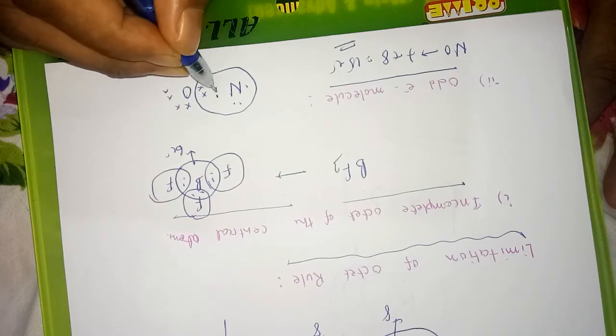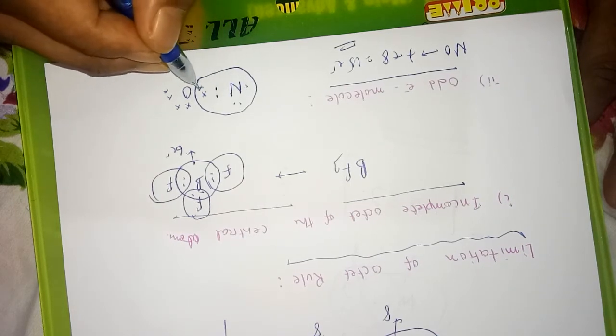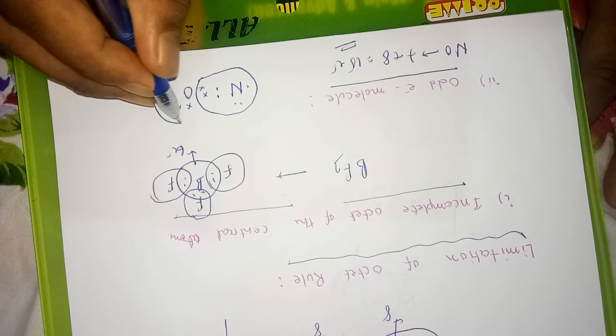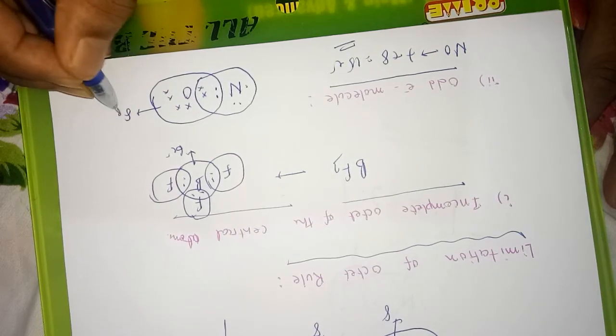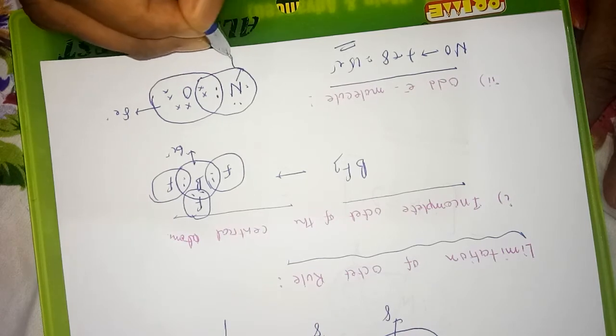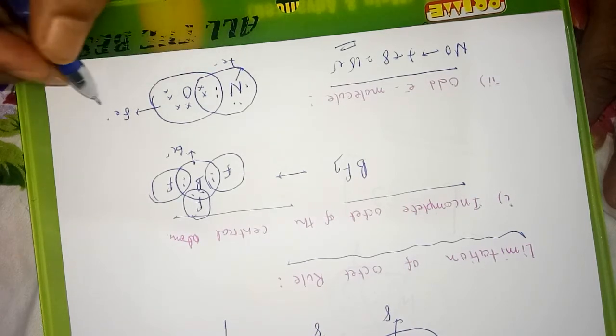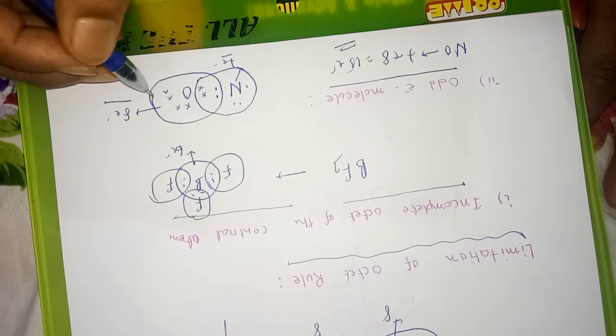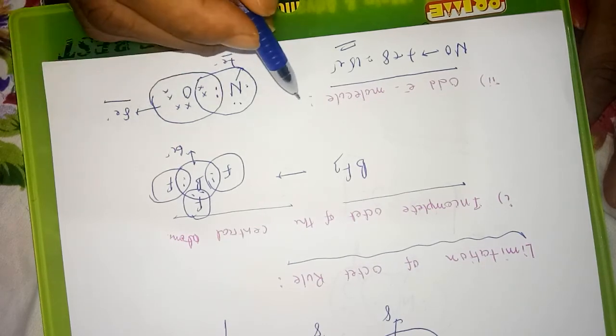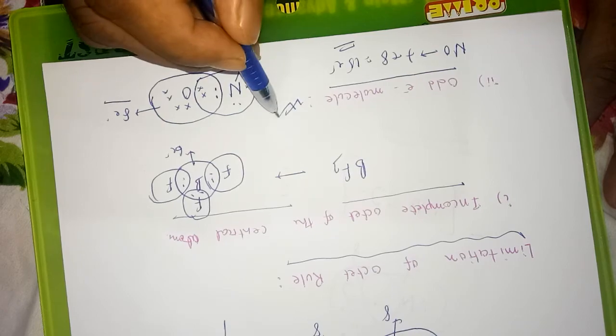Nitrogen has 5 valence electrons, 1 2 3 4 5, oxygen has 1 2 3 4 5 6. Here the oxygen becomes an octet, but the nitrogen remains with 7 electrons. So in this case both the atoms do not achieve the octet configuration. For the odd electron molecule the octet rule is not valid.